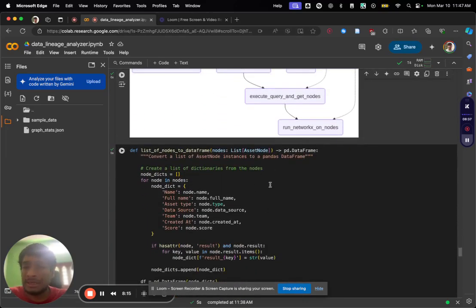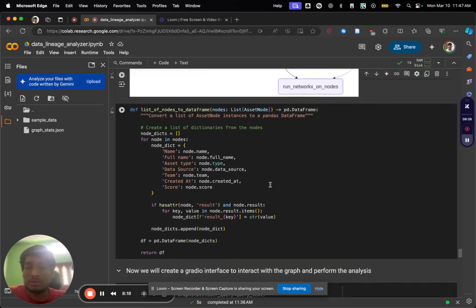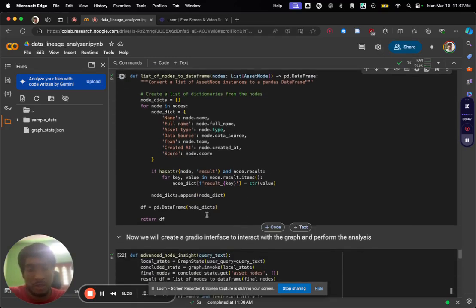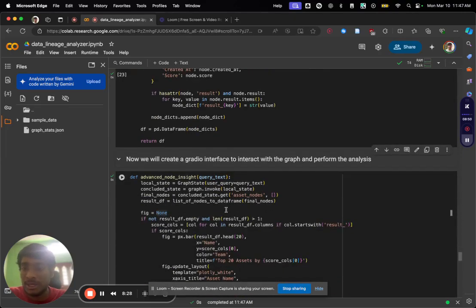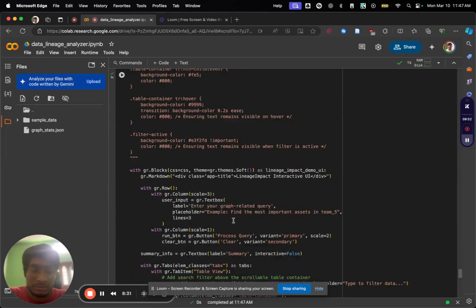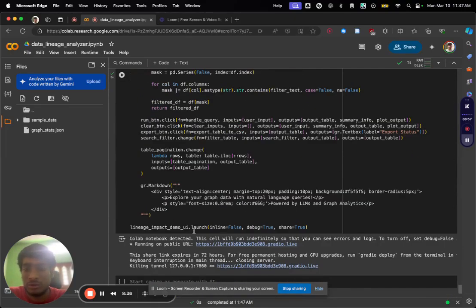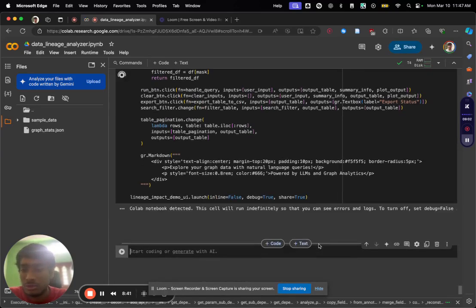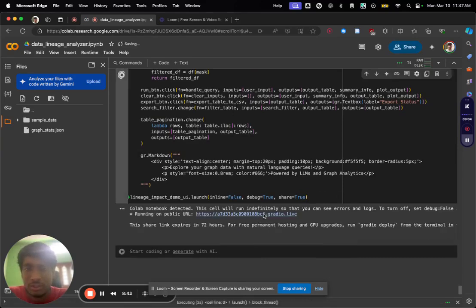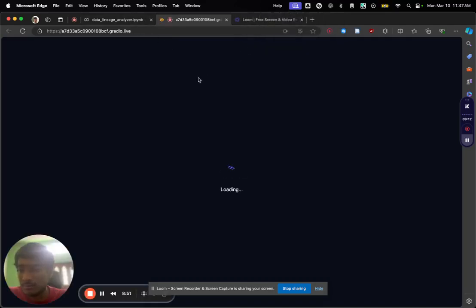Now I've created a bit of a visualizer here using Gradio. You can just run it on Colab or anything. I'm running on Colab because my Mac doesn't have CUDA. So let's run it. I took help from Claude to design this, and it came out very beautiful. I'm setting inline as false, debug true, share true. So let's open this.